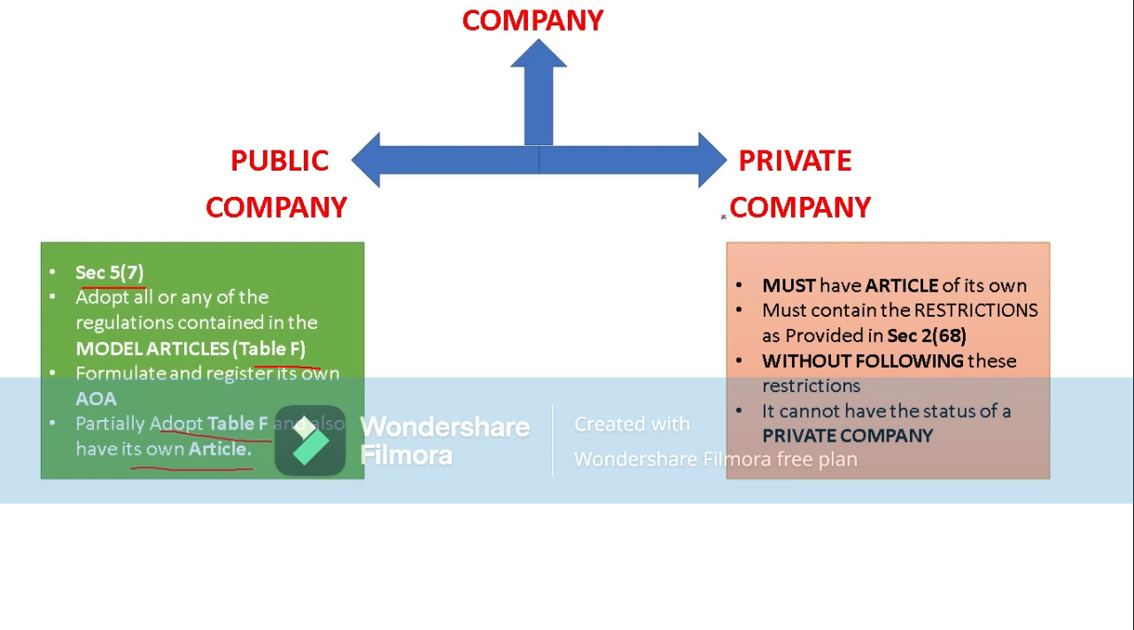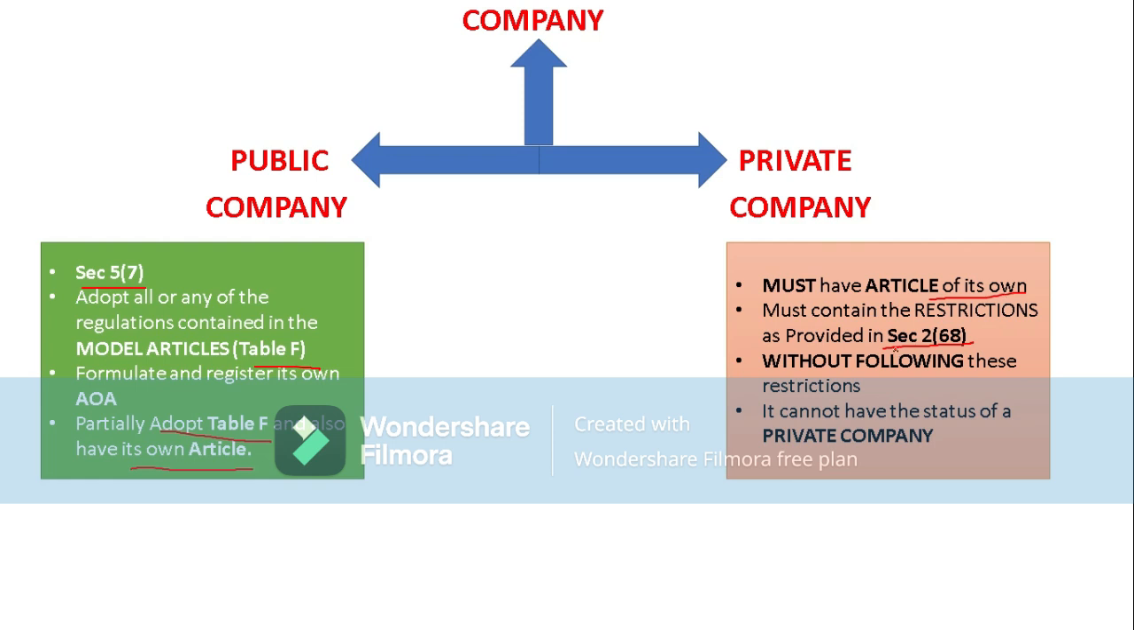If we go for a private limited company, it must have articles of its own, and it must contain the restrictions as provided in Section 2, subsection 68. So a private company must have its own articles of association, and it should follow the restrictions according to the Companies Law Act, categorized under Section 2, subsection 68. There are some restrictions while forming the company.